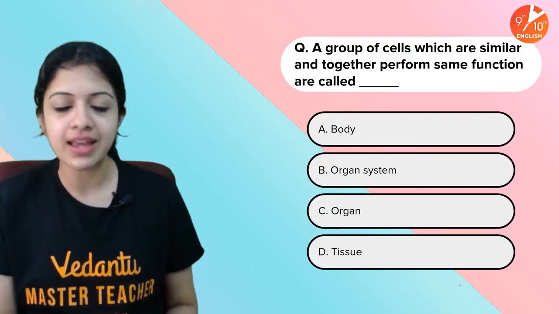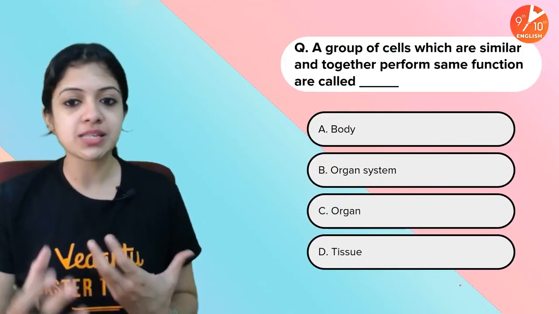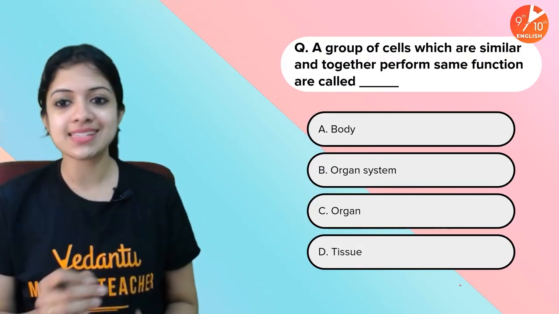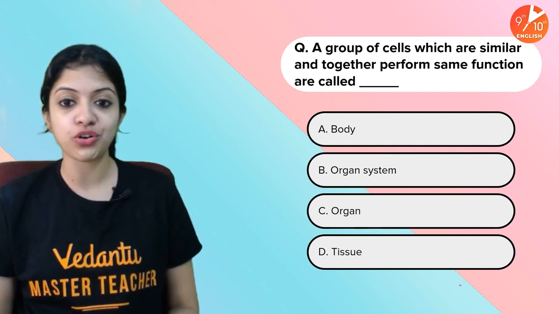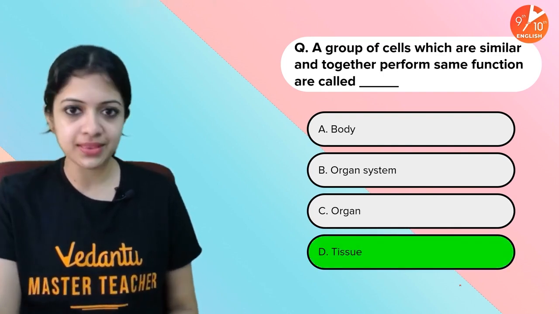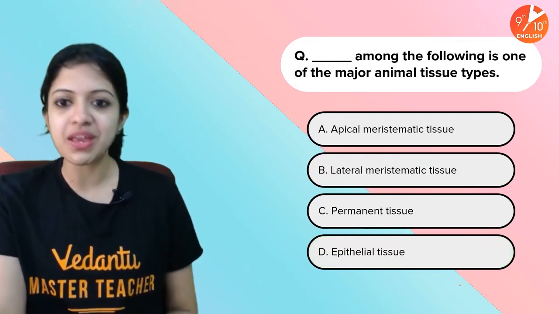Quick check. Right here, a group of cells which are similar and together perform the same function are called dash. Think of the levels of organization I told you. And your time is up. The answer is tissue, of course, beyond doubt.